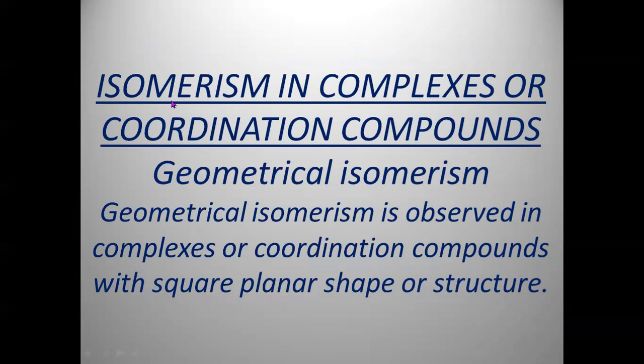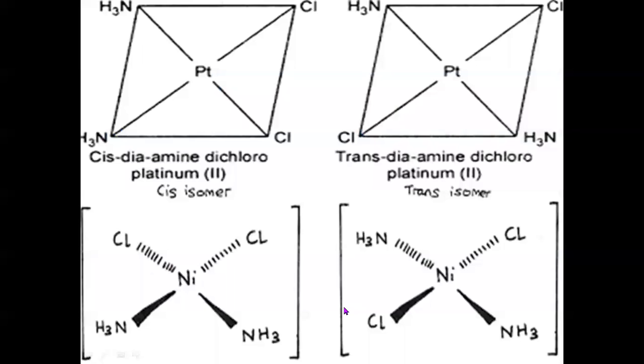Now, according to Werner, a few complexes may exhibit isomerism, especially the complexes whose structure is square planar will exhibit geometrical isomerism, because of their shape and where the ions or molecules occupy.